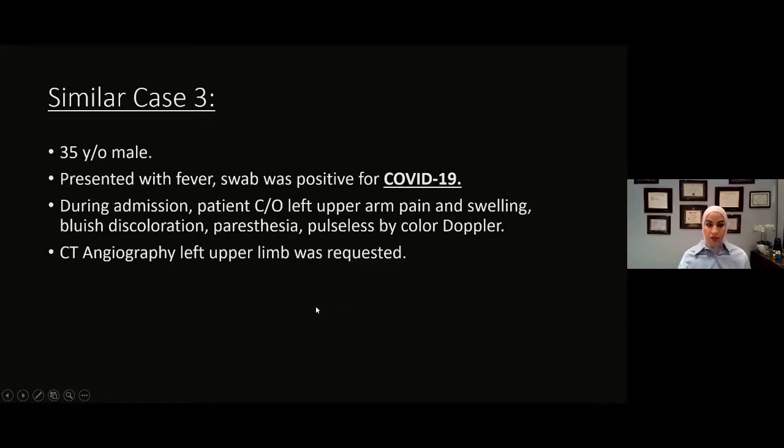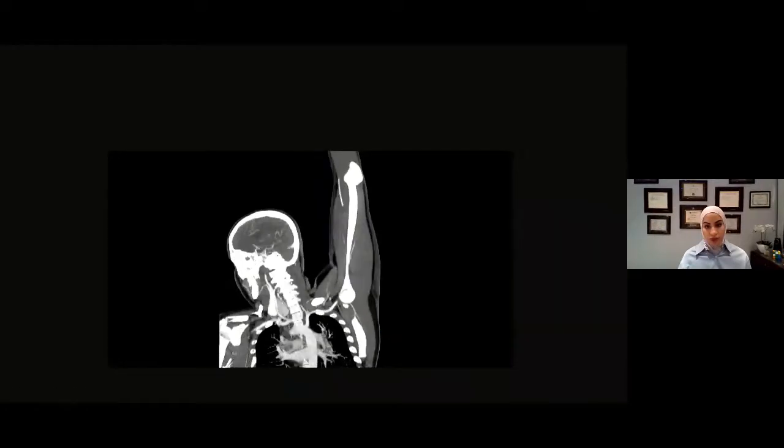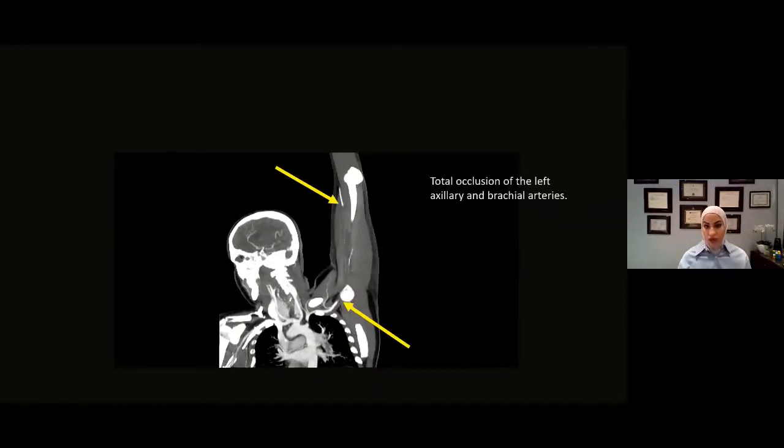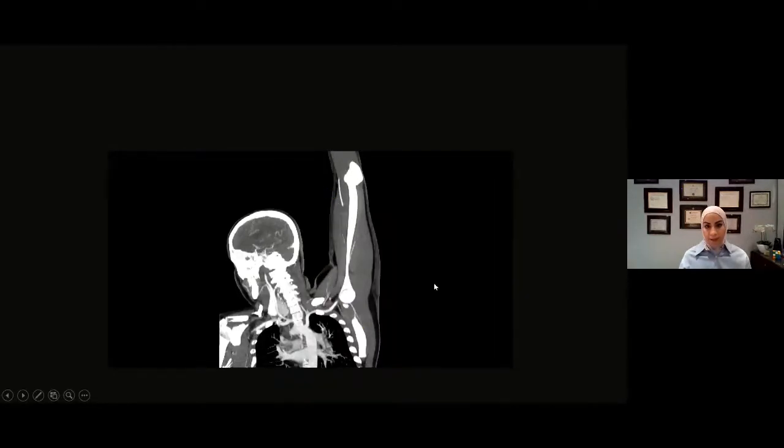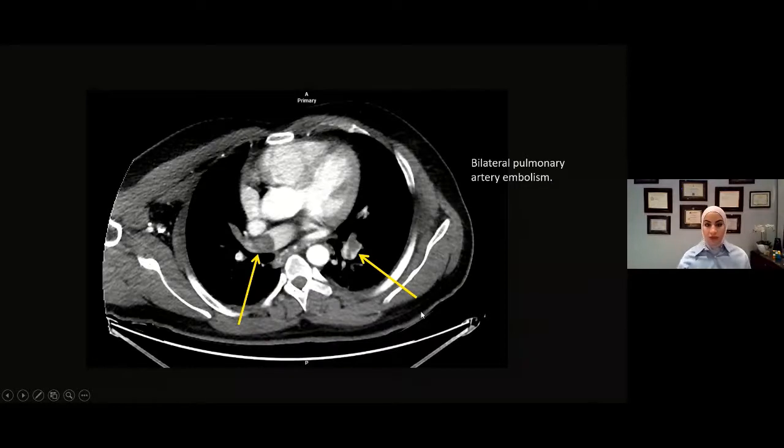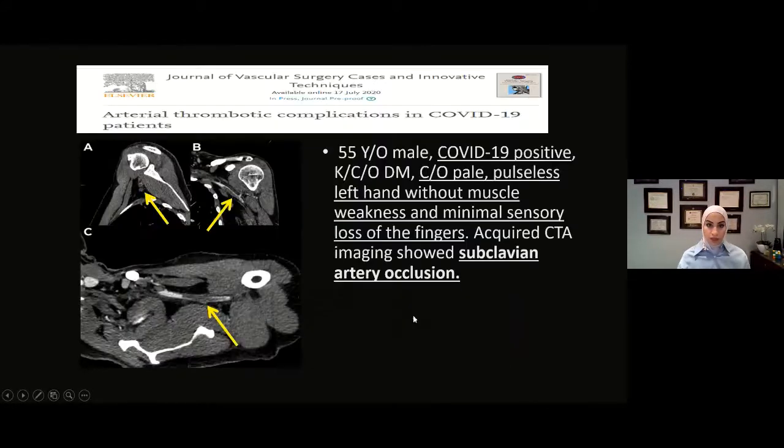During admission, the patient complained of left upper arm pain and swelling, bluish discoloration, paresthesia, and pulseless on bicolor Doppler. CT angio was as well requested. These are his images, and it's showing a total occlusion of the left axillary and brachial arteries. Unfortunately, this patient as well was found to have bilateral extensive pulmonary arterial embolisms.